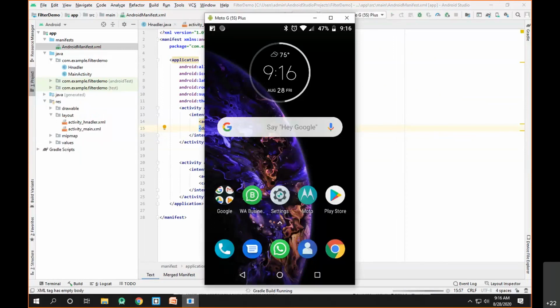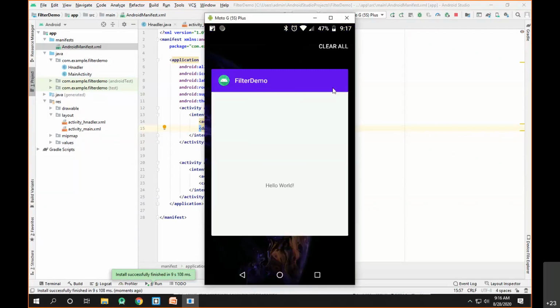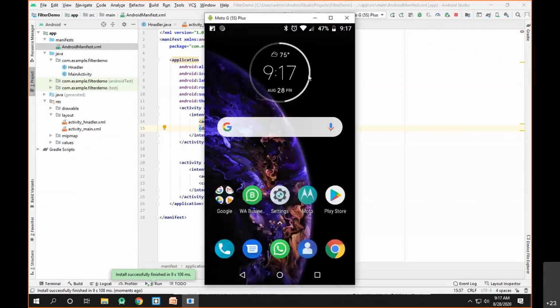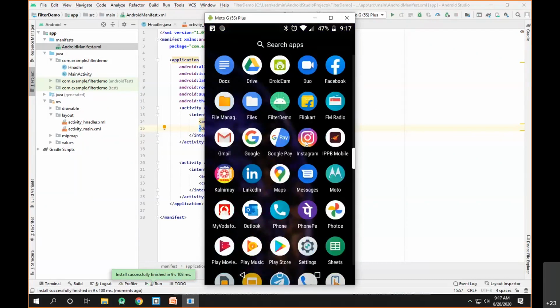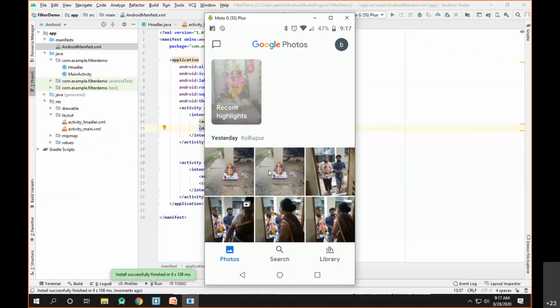The Gradle build will take some amount of time. Yeah, as you can see, it's installing the app. And once it's installed, it launches. But our aim is not to launch the app, but whenever the user wants to share an image. Here you can see my app is installed with the name filter demo. My aim is, whenever the user wants to share any image, my app should be suggested.